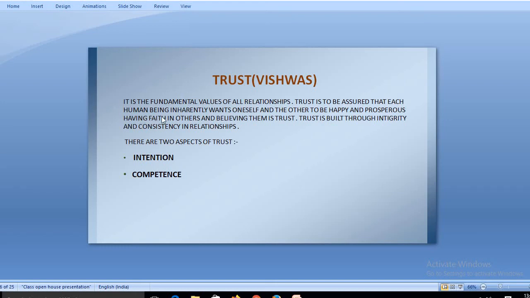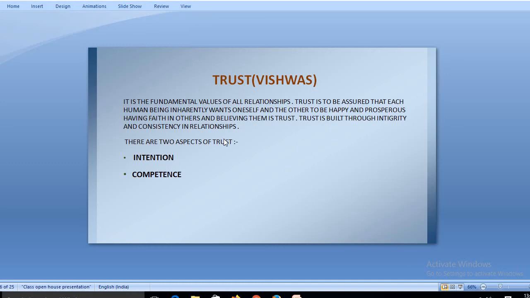Trust is being assured that each human being inherently wants oneself and the other to be happy and prosperous. Not only he, but other people also become prosperous. Having faith in others, believing and trusting in them. Trust is built through integrity and consistency in that relationship. So trust is basically the entire integrity, or the belief in other people, known as trust.